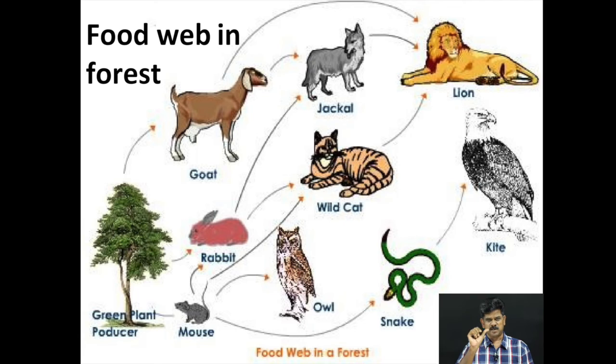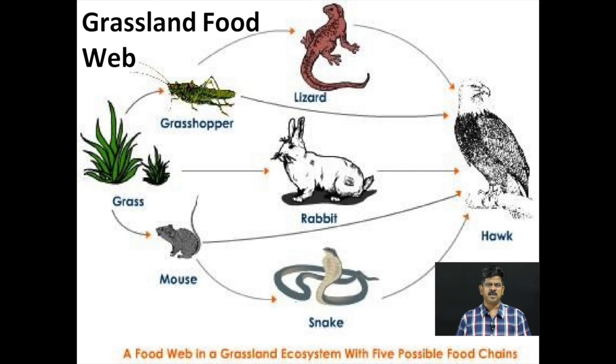And the food web in a forest: the green plant is the producer, eaten by mouse, rabbit as well as goat. Goat is eaten directly by jackal as well as the lion, rabbit is eaten by wild cat as well as the lion, and mouse by owl as well as snake and kite. So here you can see there are 4 food chains and they are getting interlinked. So this is a food web in a forest, and now you can see the grassland food web.